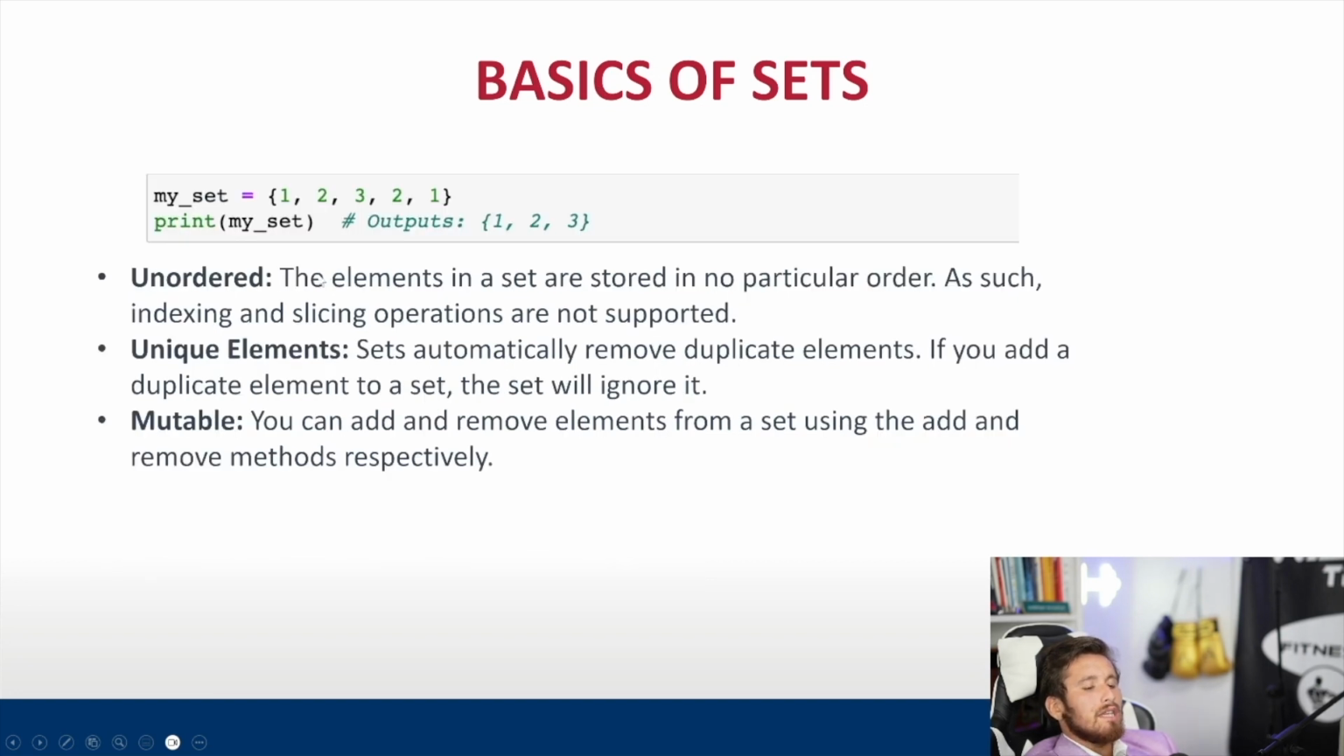All right, so let's look at the basics of a set. So in Python, a set is declared by using the curly brackets. Here we have a variable called mySet. In this case, if we print mySet, since there are duplicate values in here, it's going to automatically truncate that set into the only unique values. So in this case, we have 2 and 1 appearing again. And now we have our set with just 1, 2, and 3.